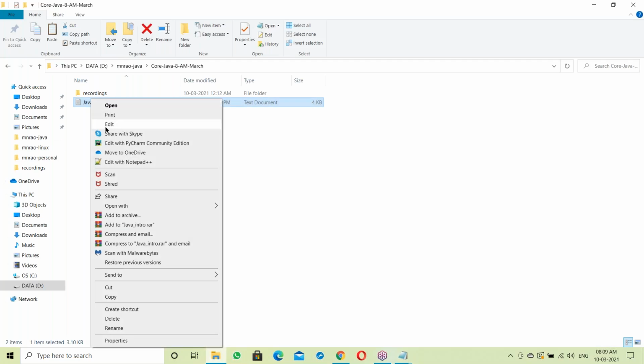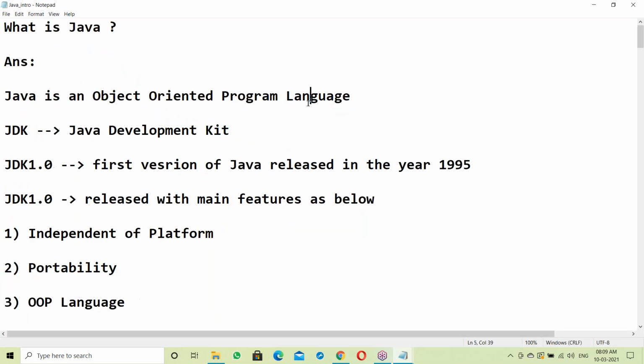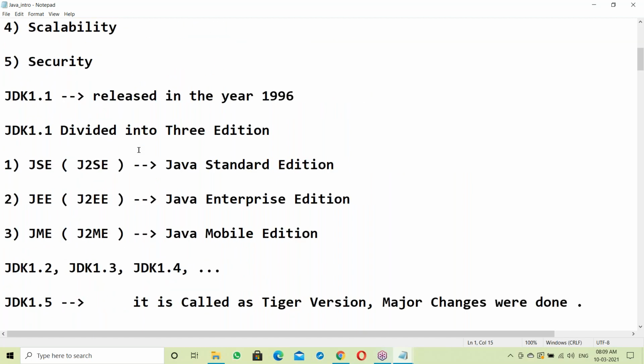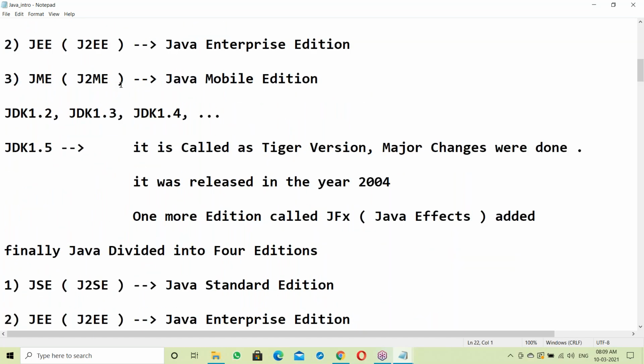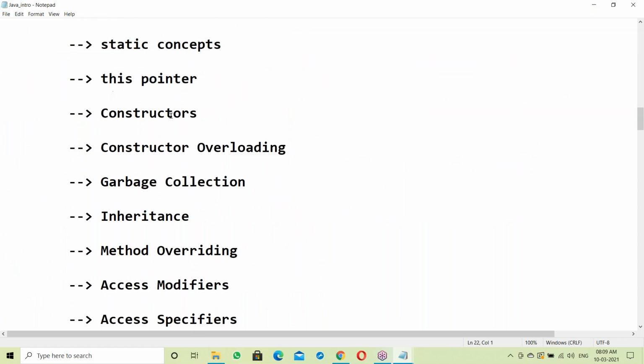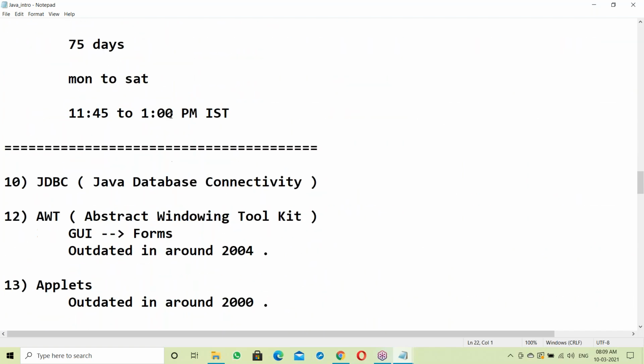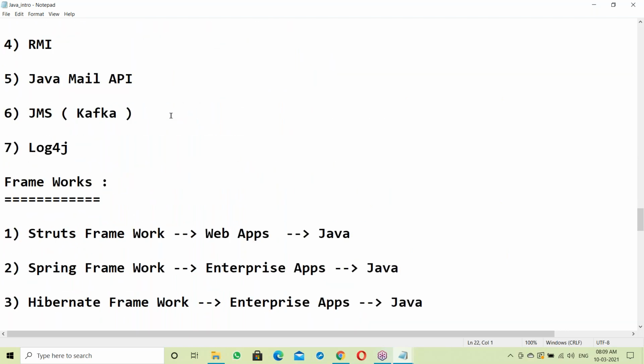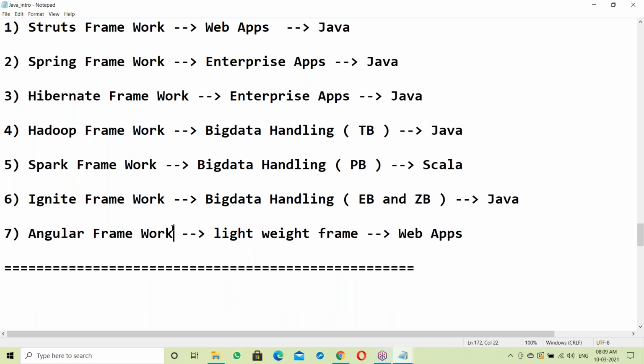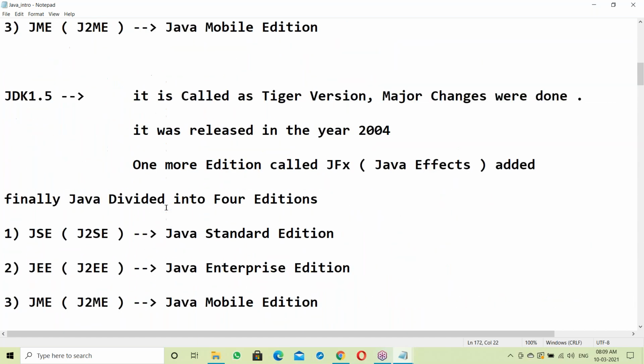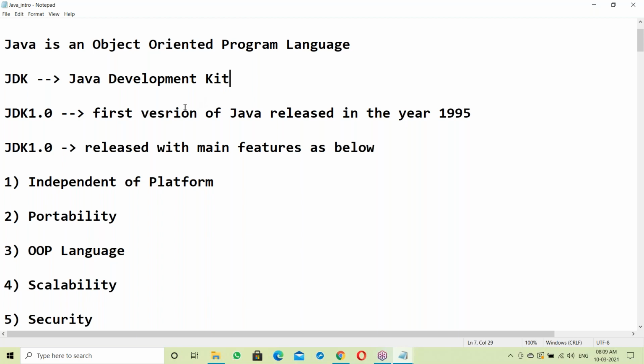Yesterday we discussed the introduction to Java: what is Java, Java features, and the JDK contents. The topics listed have not yet been discussed beyond that. Let me review yesterday's topic for the first five minutes.